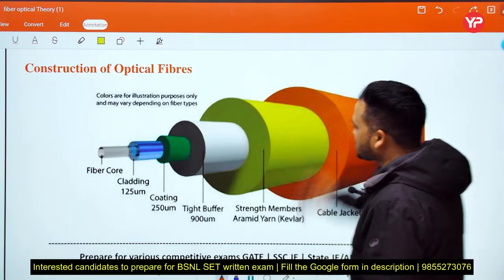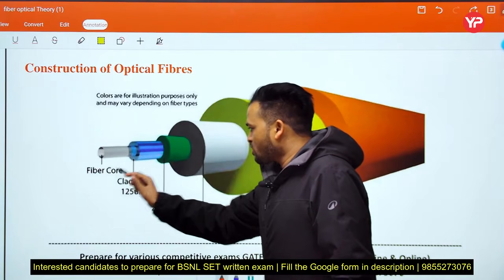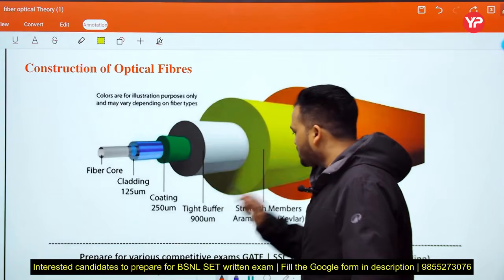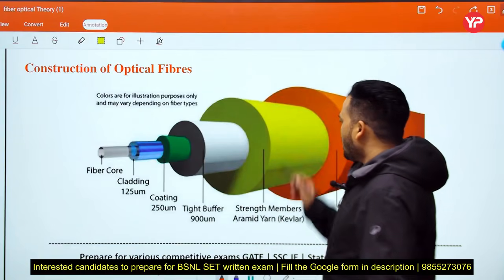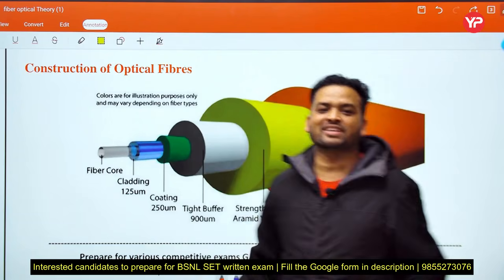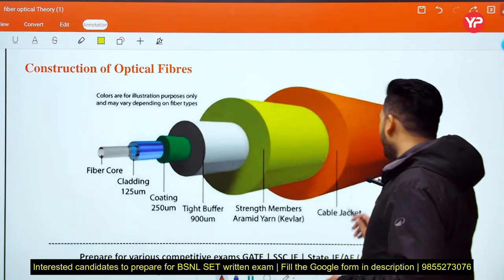But this is the first part, fiber core. This is the second layer, cladding. This is the third layer, coating. This is the fourth layer, tight buffer or simply buffer. And this is the fifth layer, strength member. Strength member means it provides the mechanical strength. And this is the cable jacket.